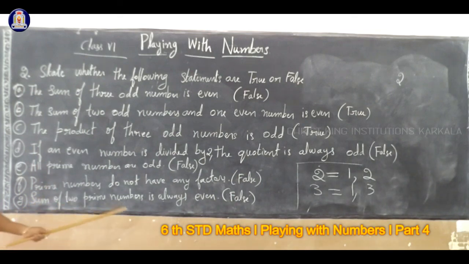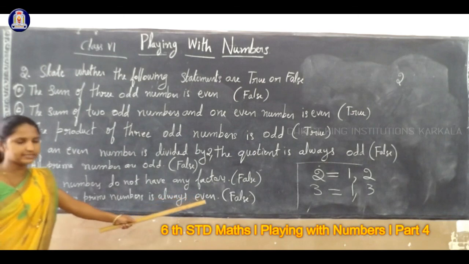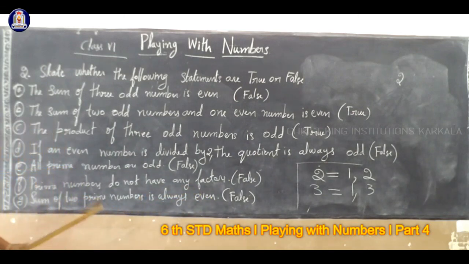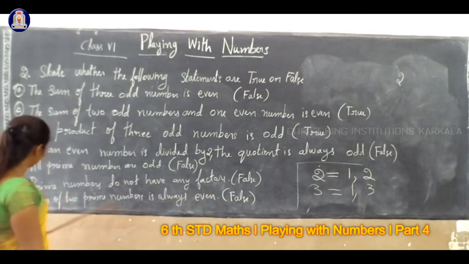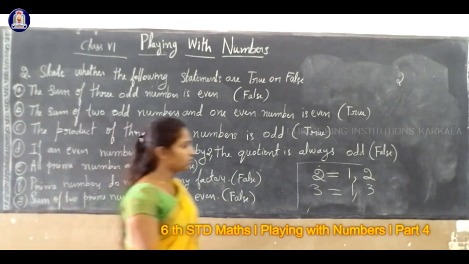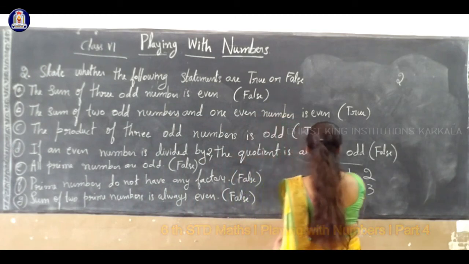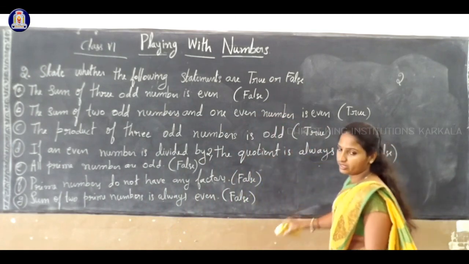Sum of two prime numbers is always even. If you take any two prime numbers, the sum is always even. Is it correct? Sum of two prime numbers is always even. So we can check. Take any two prime numbers.